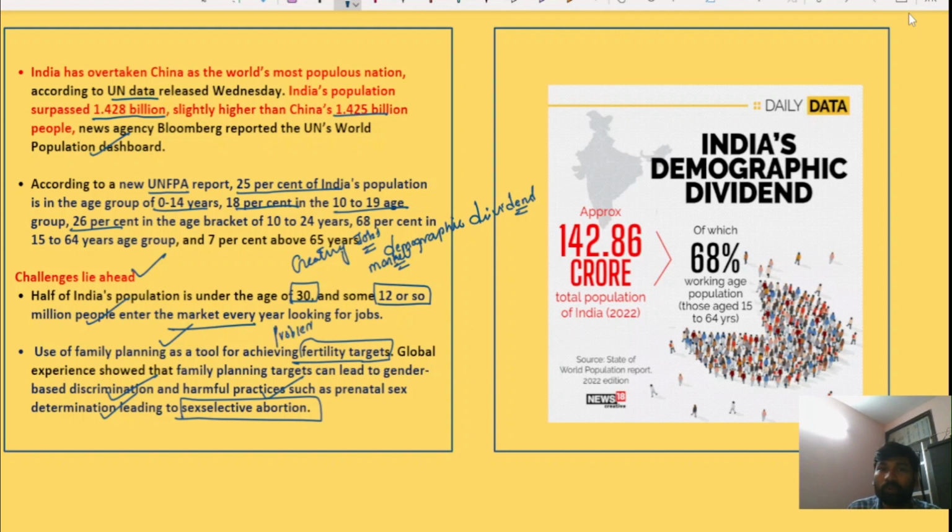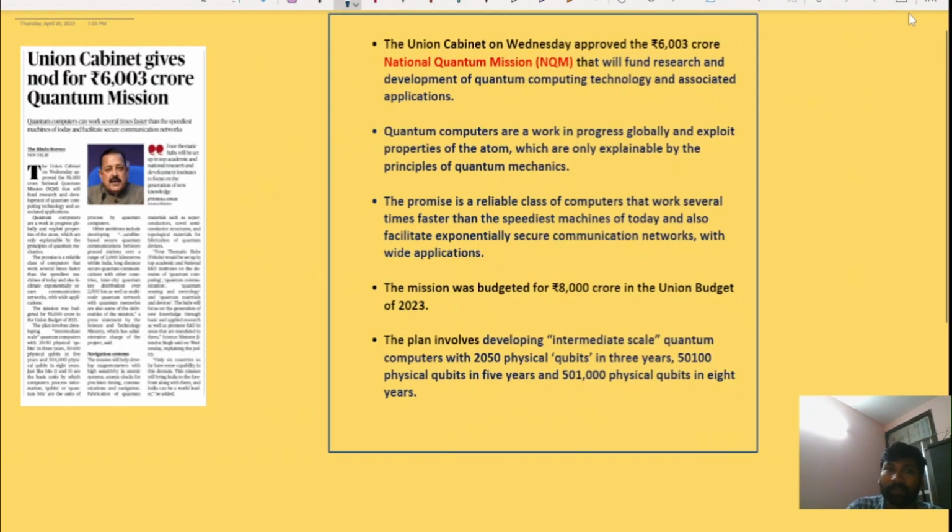Besides this, you can see the image of India's demographic dividend. 68 percent is the working age population. The working age population is 15 to 64 years, so they are considered the working population. Approximately 142.86 crore was the total population in the year 2022. This is India's demographic data.